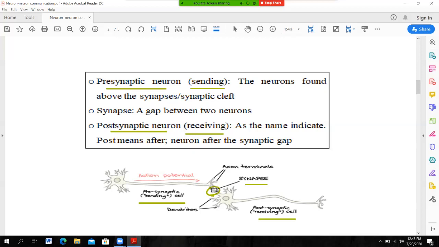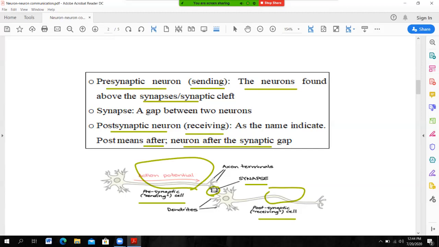The presynaptic neuron is the sending neuron. This is the type of neuron found above the synapse or synaptic cleft. Pre means above: the neuron which is present above the synapse is called presynaptic. And post means after: the neuron after the synaptic gap. So this is the presynaptic neuron, and this one is the postsynaptic neuron. The presynaptic neuron, called the sending neuron, sends action potential to the postsynaptic neuron, which is called the receiving neuron.